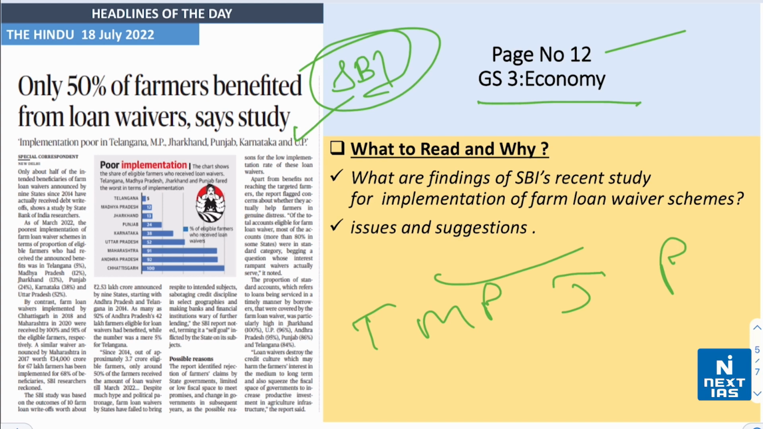Possible reasons कौन से थे? The report identified rejection of farmers' claim by state governments, limited or low fiscal space to meet promises, change in government in subsequent years. तो इसका impact क्या होता है? Loan waivers destroy the credit culture, which may harm the farmers' interest in medium to long term. Also squeeze in the fiscal space of government to increase productive investment in agriculture infrastructure, right?